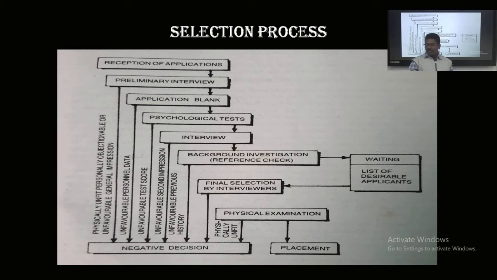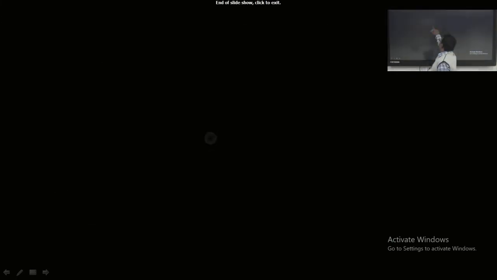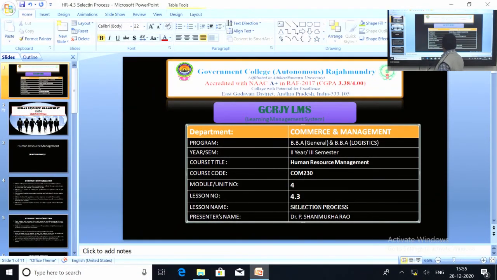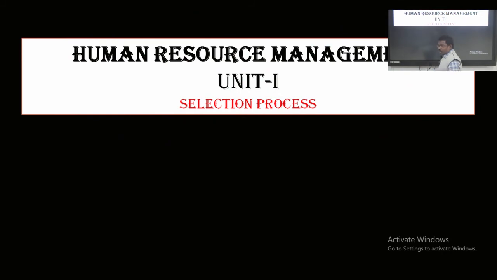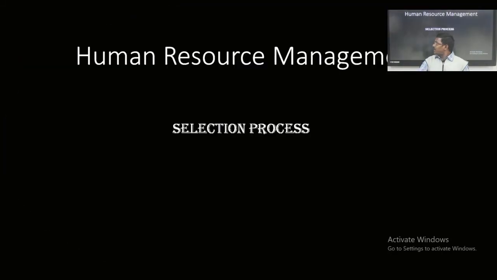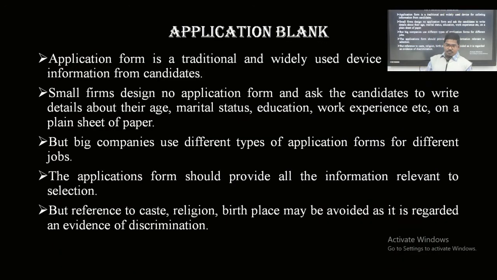And we will discuss another important topic, the application blanks, and how we can see the application blanks in steps. In this step we will discuss the application blank.